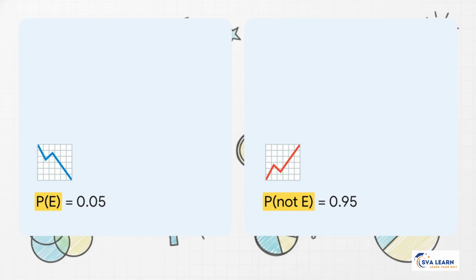If a question tells you P of E is 0.05 and then asks for the probability of not E, don't freeze up. Immediately subtract it from 1. Just do 1 minus 0.05, which is 0.95. We usually write this not E as an E with a little bar over it. Just always remember your golden rule here. P of E plus P of not E always equals 1.